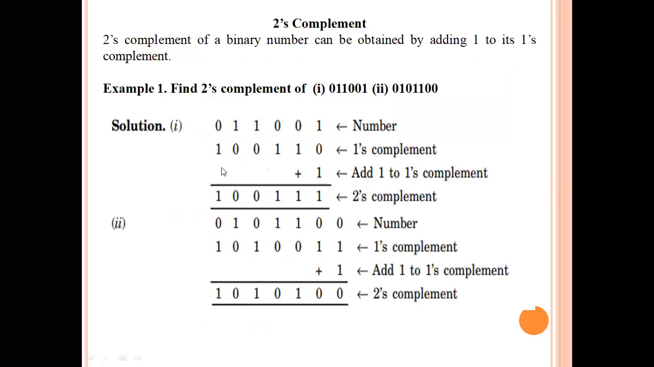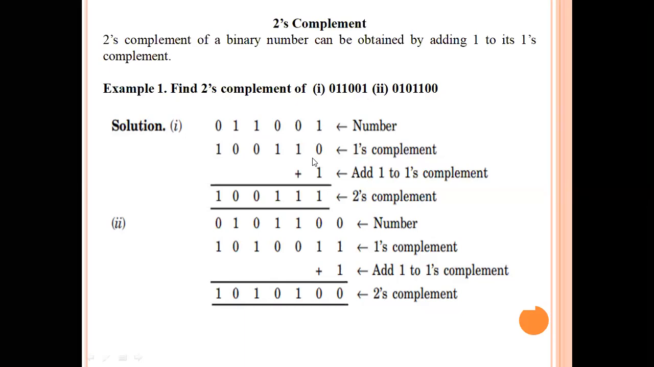Coming to the two's complement, first, find the two's complement of 0, 1, 1, 0, 1. So this is the normal number, and we are finding the two's complement for this number. So what we are going to do is find the one's complement. 0 is replaced with 1, 1 is replaced with 0, 1 is replaced with 0, 0 is replaced with 1, 0 is replaced with 1, and 1 is replaced with 0.